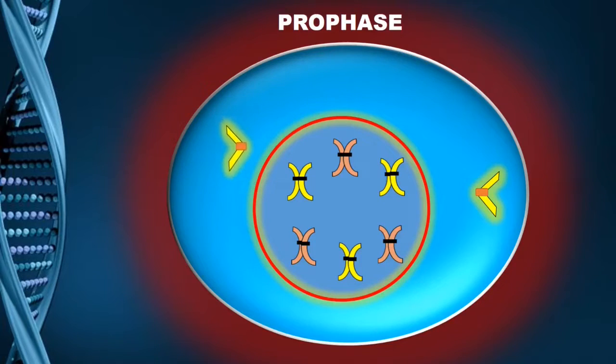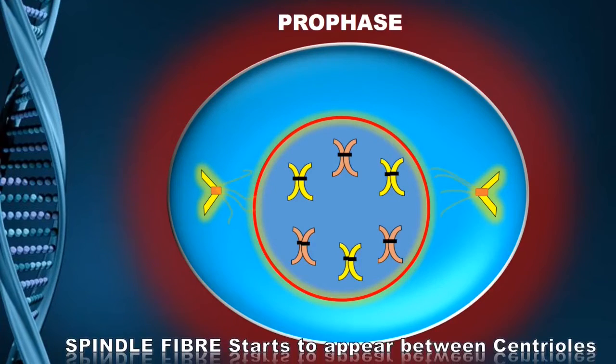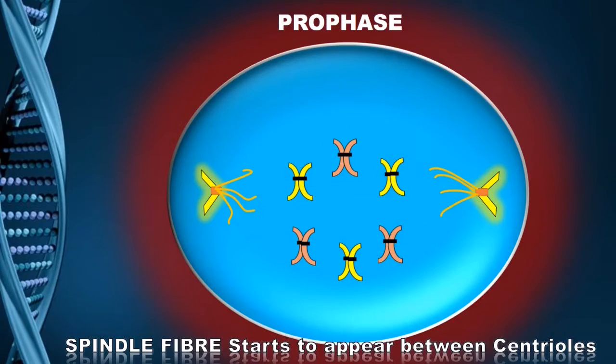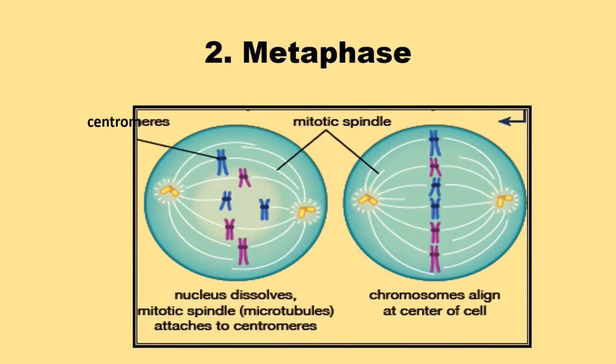So in prophase, the centrosome moves towards opposite poles as we just discussed. They are going to give rise to some fiber-like structures that you can see here. Also the membrane is going to disappear. So these are some of the changes that occur in the prophase stage of karyokinesis. After prophase, the cell is now ready to enter its next phase, which is metaphase. In metaphase, there are going to be some changes occurring in the position of the chromosomes. So let's see what these changes are.